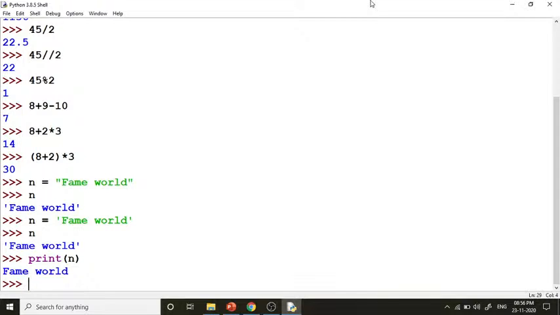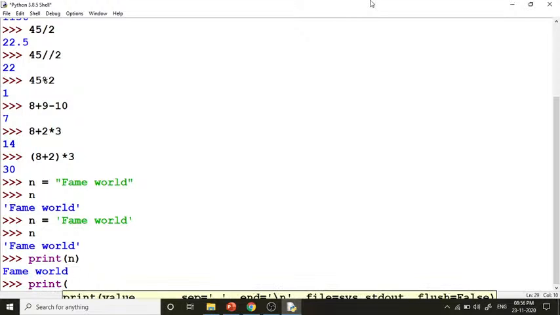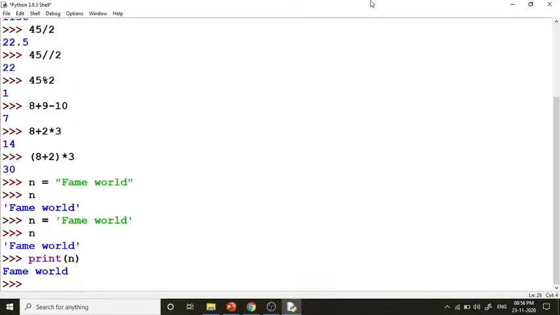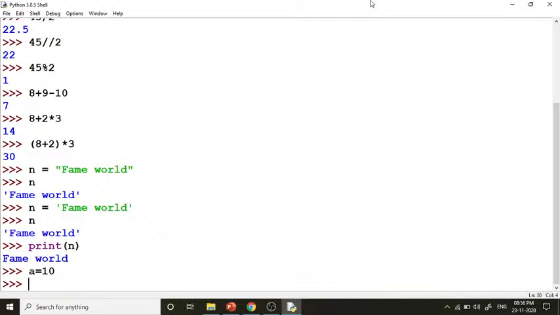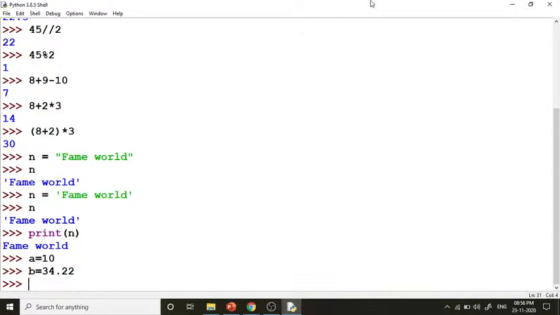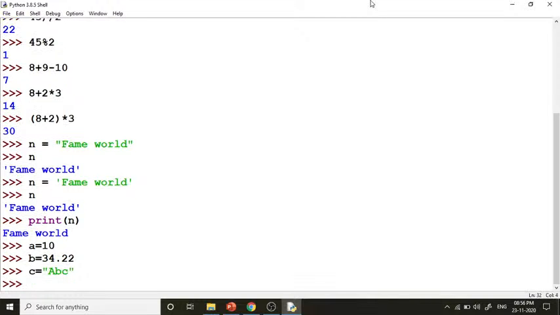Now let's take the print operation. We can use print in any program whenever we want to print some message. Here I have just printed a variable, and before that I want to tell you one thing. Suppose a equals to 10, it is an integer value. Then b equals to 34.22, that is a decimal value, a floating value. Suppose c equals to abc, it is a string value because it is a collection of characters.